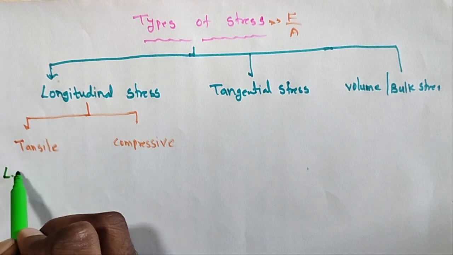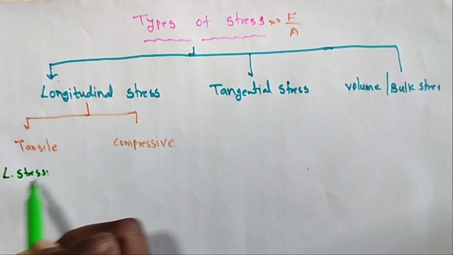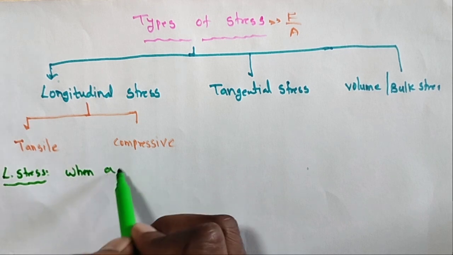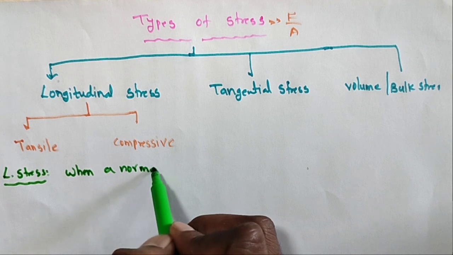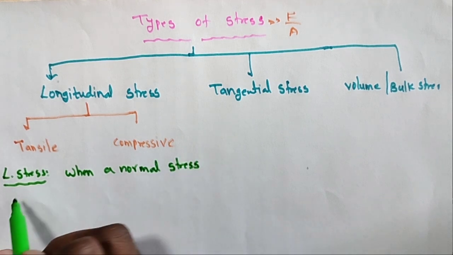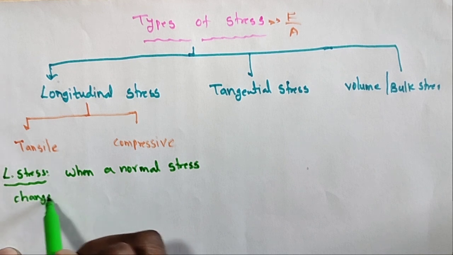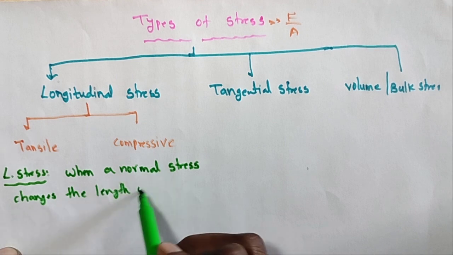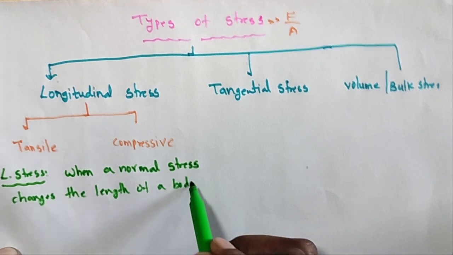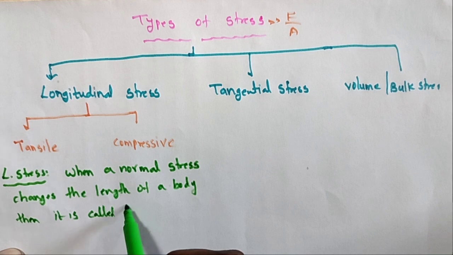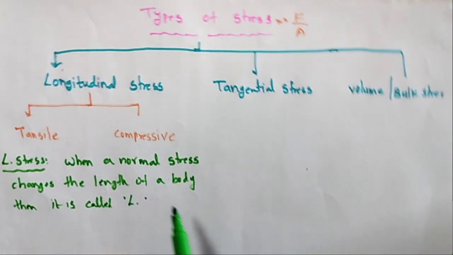What is the definition of longitudinal stress? I will explain. When a normal stress changes the length of a body, then it is called longitudinal stress.